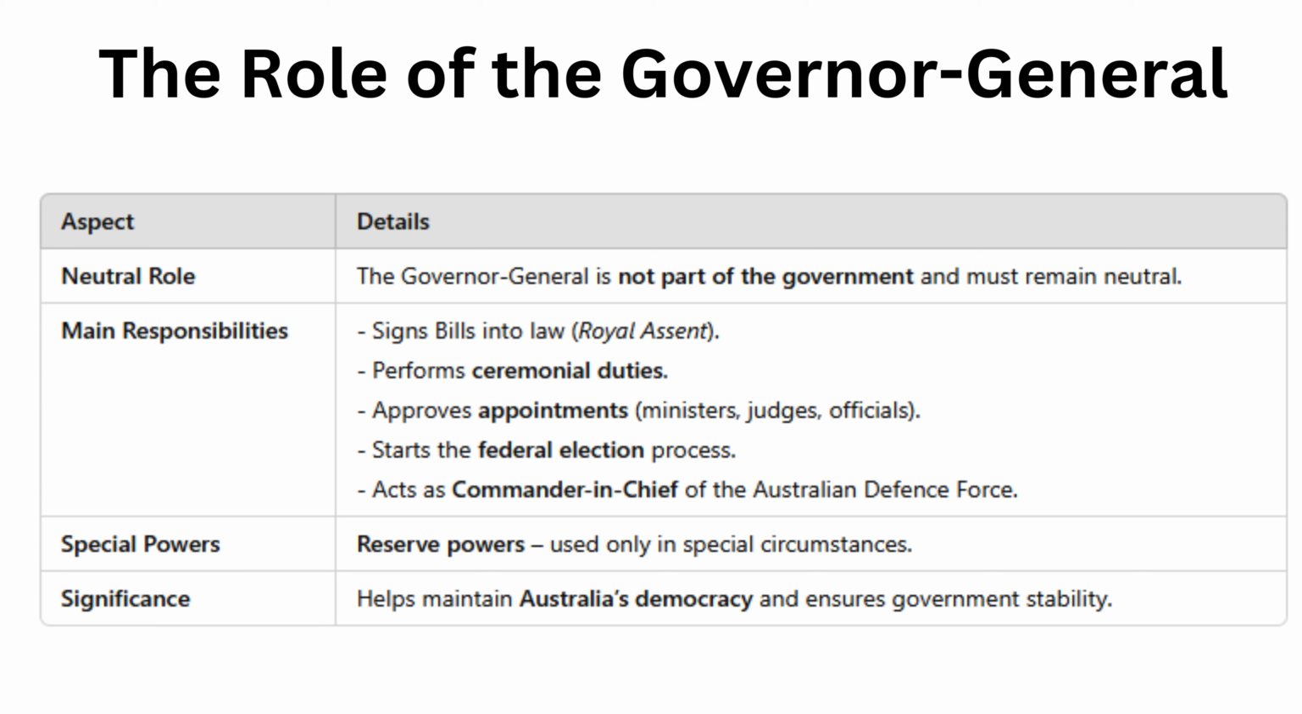Performing ceremonial duties, things like official events and national celebrations. Approving the appointment of the Australian government, its ministers, federal judges, and other officials. Starting the process for a federal election. And here's a big one, they act as the Commander-in-Chief of the Australian Defence Force. But that's not all. The Governor-General also has special powers called reserve powers. These can only be used in specific circumstances, kind of like a last resort in the system. This role is super important because it helps keep Australia's democracy stable and functioning smoothly.